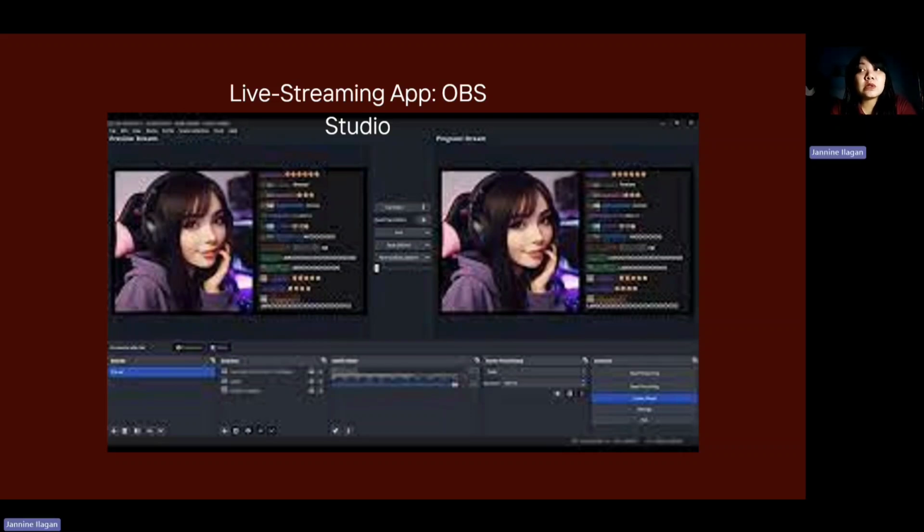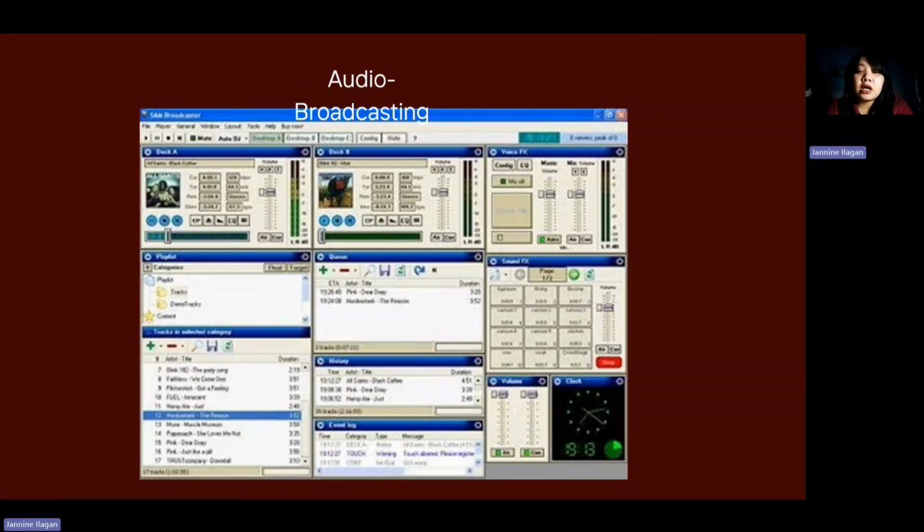OBS Studio is most commonly used by live streamers to live stream games, etc. So you may use it for your web radio stations. Now, if you want to play your music, you also have audio broadcasting software. However, this needs to be paid, and it now belongs to Adobe. You would just line up your songs in the queue, and then click there, and it will automatically play from deck A to deck B.